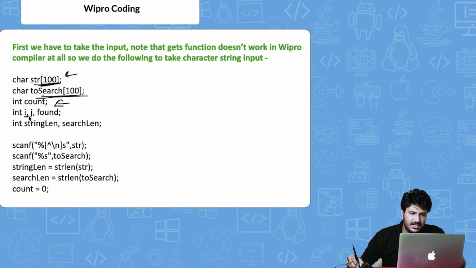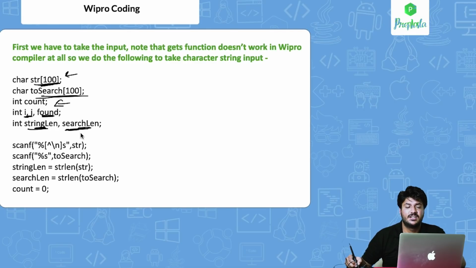I and j are to iterate upon the loops that we will further be using. Found is to identify if we found it or not. And finally string len and search len are to find the length of the input string and the target string.